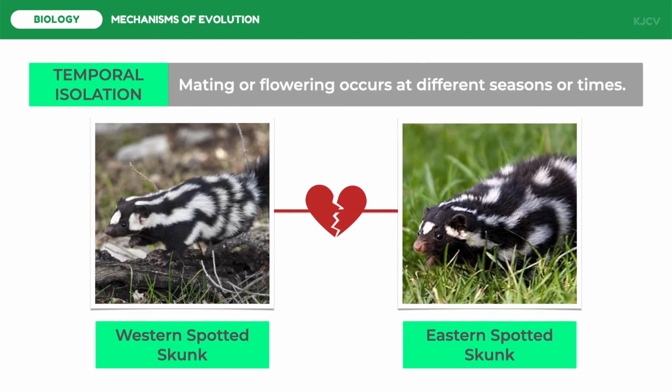For temporal isolation, species that breed at various periods of day, seasons, or years may not be able to combine their gametes. In North America, the geographic ranges of the western spotted skunk and the eastern spotted skunk overlap, but the western spotted skunk mates in late summer and the eastern spotted skunk mates in late winter.